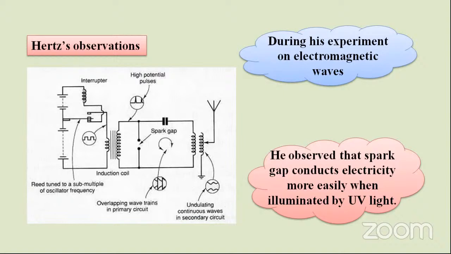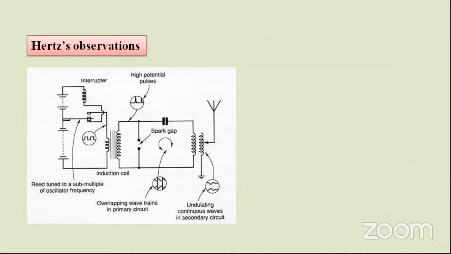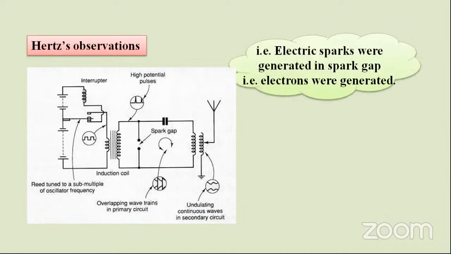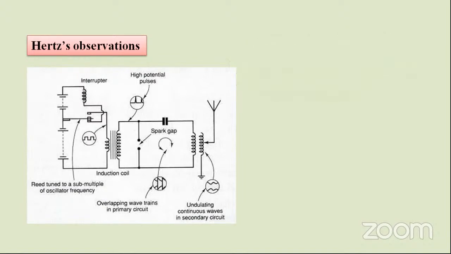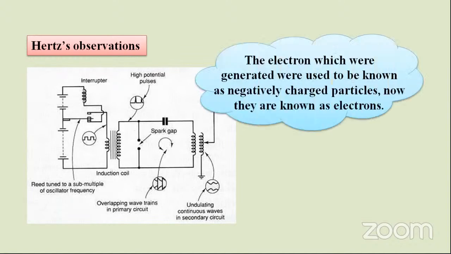So what is the spark and what actually causes the spark? Let us discuss. An electric spark was generated in the gap, that is electrons. Spark means the electrons are being generated.